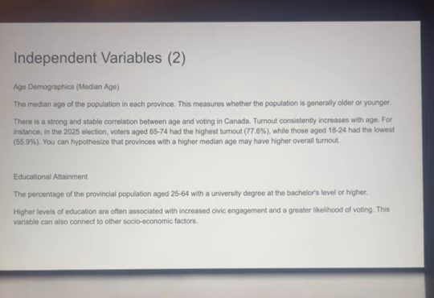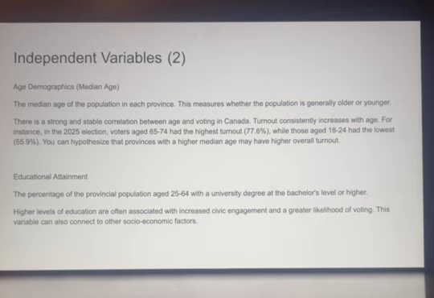This measures whether the population is generally older or younger. There is a strong and stable correlation between age and voting in Canada. Turnout consistently increases with age. For instance, in the 2025 election, voters aged 65 to 74 had the highest turnout, while those aged 18 to 24 had the lowest. You can hypothesize that provinces with a higher median age may have higher overall turnout.